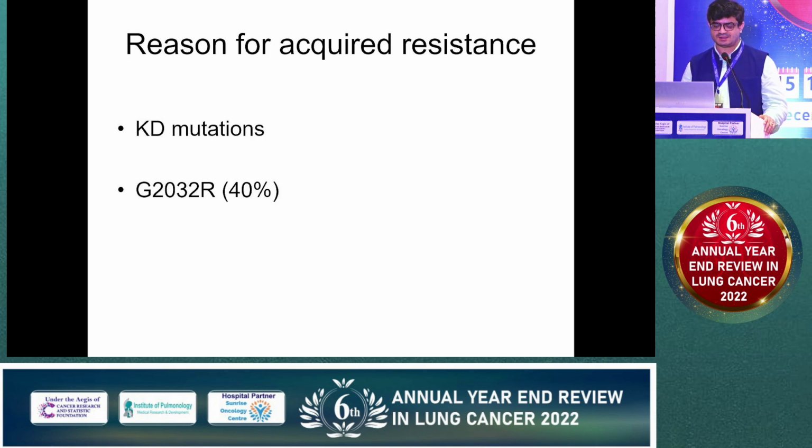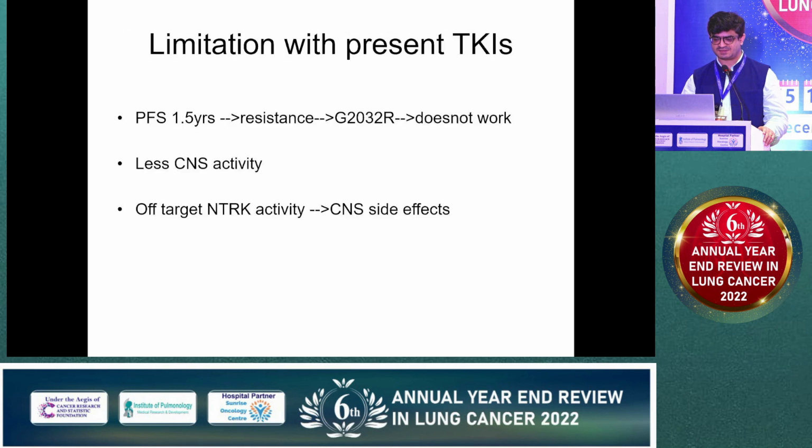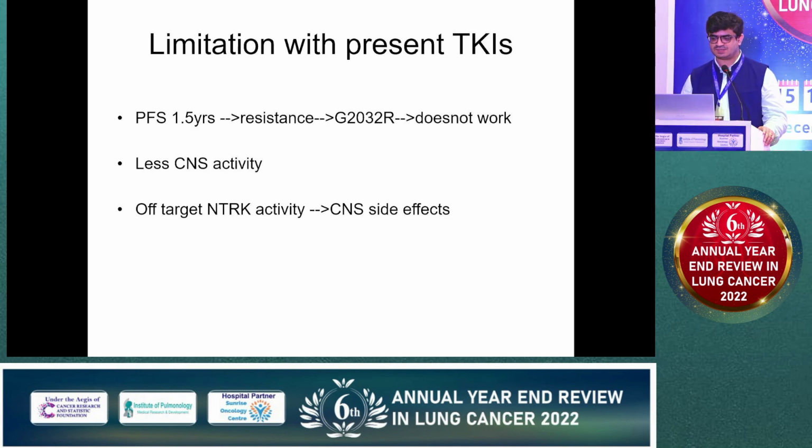The reason progression happens is kinase domain mutations. In ALK we remember G1202R, and here we must remember G2032R, which is seen in 40%, something similar to ALK. We want to inhibit this G2032R, which causes resistance in 40% of patients. The limitation with the present TKIs is that they work only for 1.5 years, and the main resistance is G2032R. And we want more CNS activity.